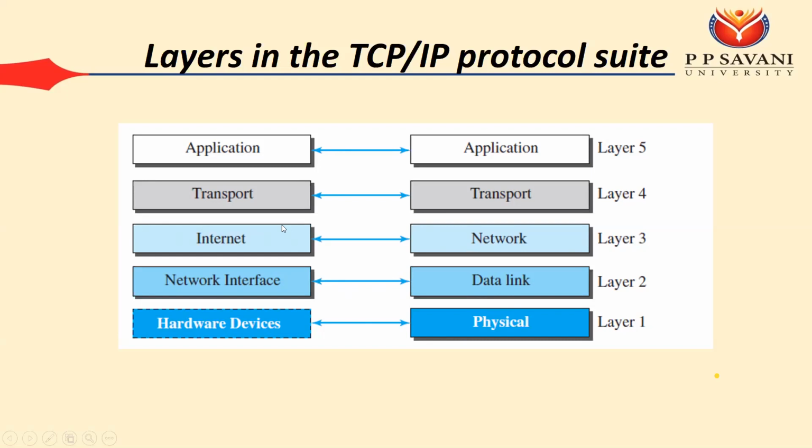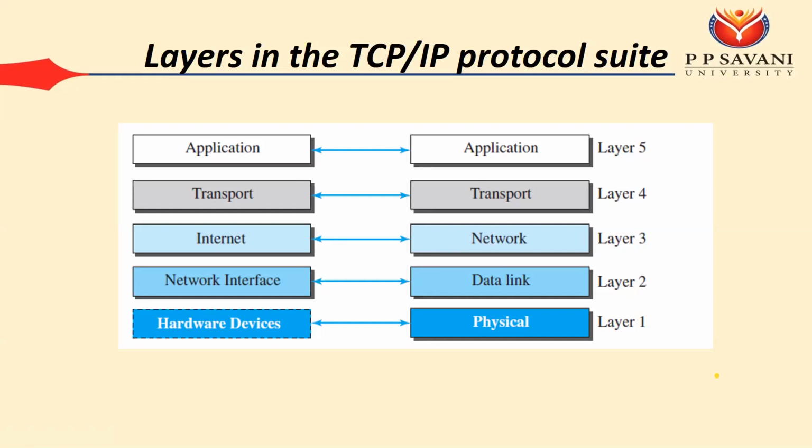Then we have the network layer. If you want to perform communication between two networks, then you require the network layer. Then we have the transport layer. The transport layer works when data has arrived on your machine, and after that you have to assign the data to a process. That is done on the transport layer.